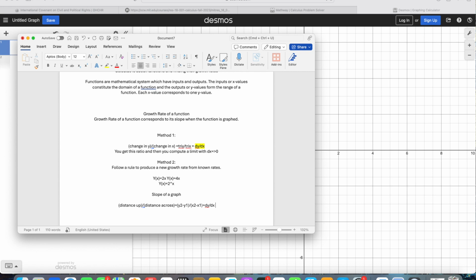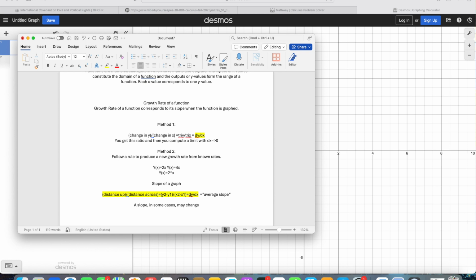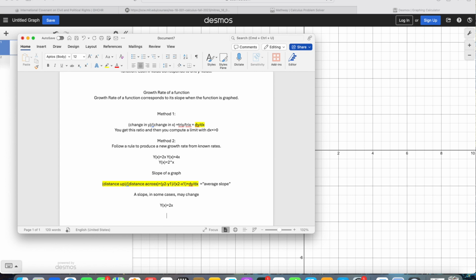All of this would be the average slope on a graph. And we say average because a slope in some cases may change. So let's talk a little bit about that. Let's say we have the function y of x is equal to 2x, and let's take the points x equals 4 and x equals 2.